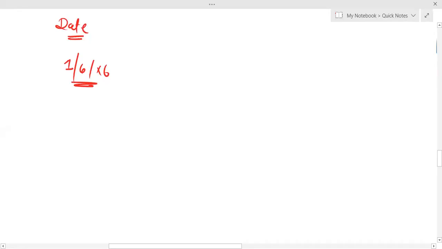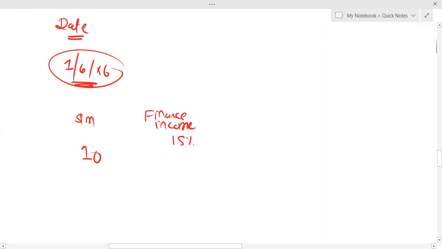So financial asset, we made an investment on 1st June X6, and it is mentioned in the question, the amount of investment is 10 million. Effective interest in the P&L, you have to take effective interest, finance income. Here you can say brought down as well, no issue at all. Finance income is 15%. If I take 15% of 10 million, I'm getting 1.5 million.